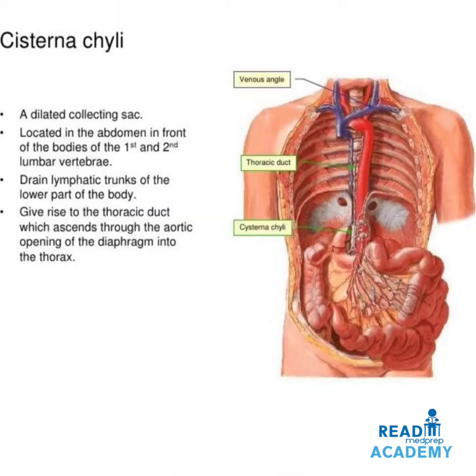What is cisterna chyli? It is a dilated collecting sac located in the abdomen in front of the bodies of the first and the second lumbar vertebra. It drains the lymphatic trunks of the lower part of the body and gives rise to the thoracic duct, which ascends through the aortic opening of the diaphragm into the thorax.